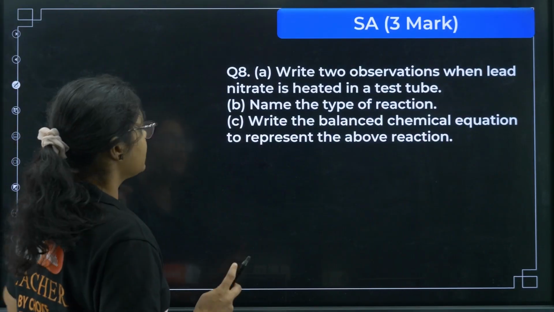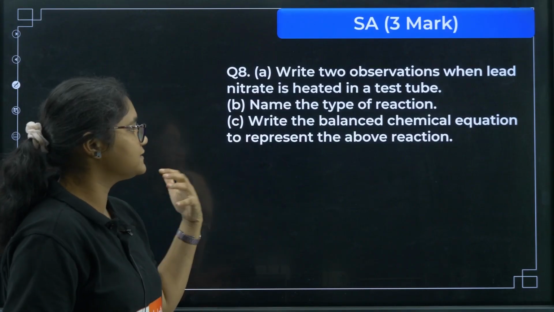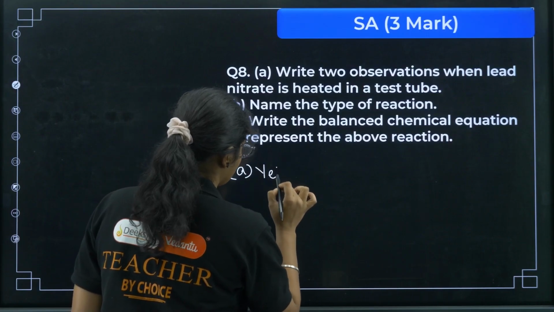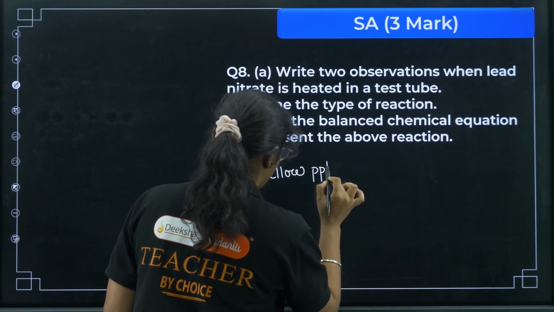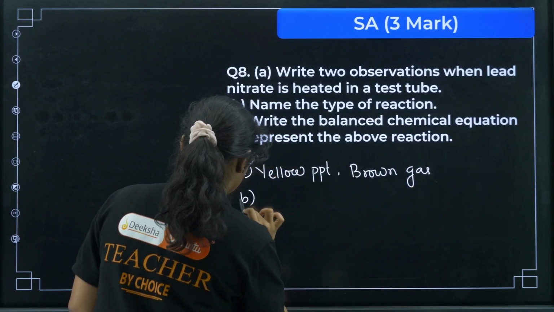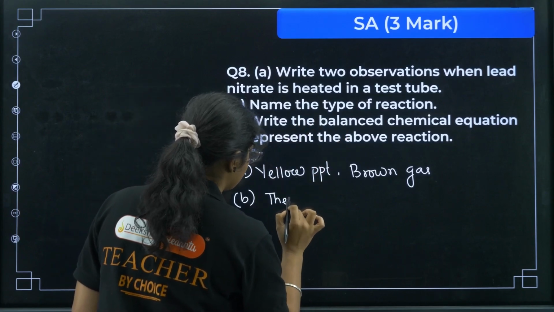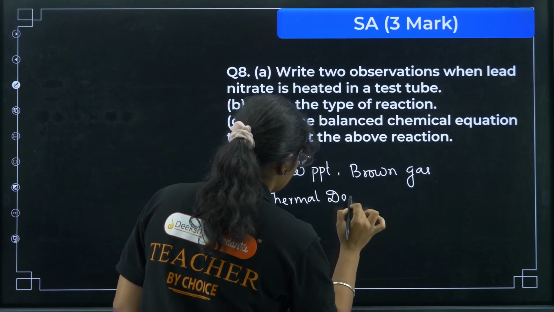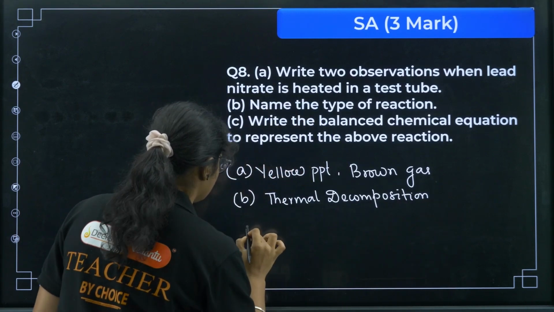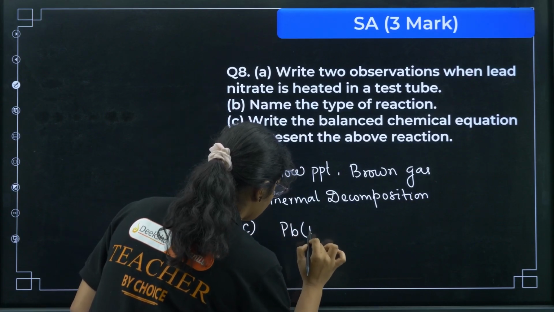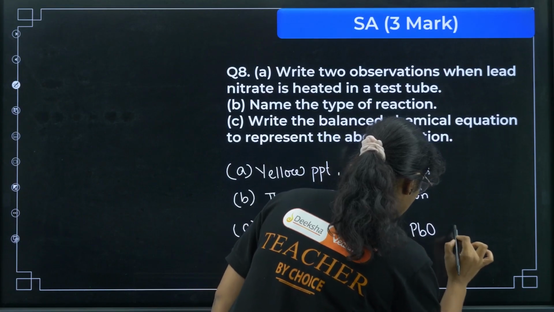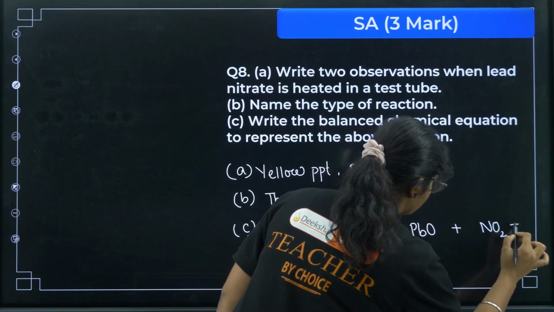The question is: write 2 observations when lead nitrate is heated in a test tube. Okay, so you need to just write down the observations here. When lead nitrate is heated, you get a yellow residue, okay, and a brown gas is formed. Okay, next you need to write the type of reaction. So this is decomposition reaction in presence of heat, so that is thermal decomposition reaction. Next you need to write a balanced chemical equation for this one. So you have Pb(NO3)2 will give you PbO plus NO2 plus O2.